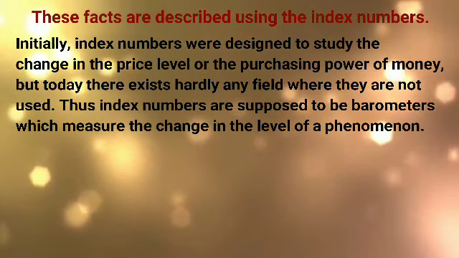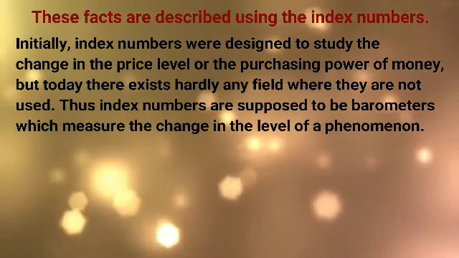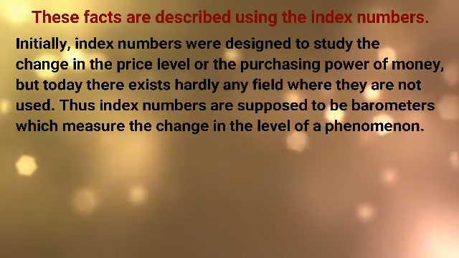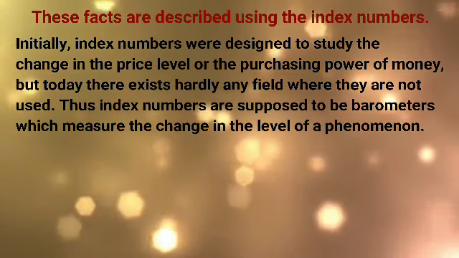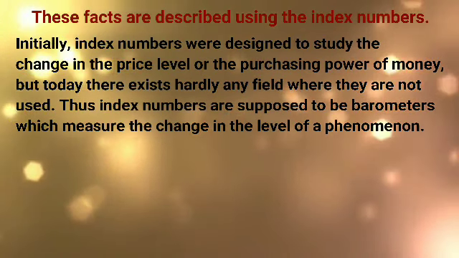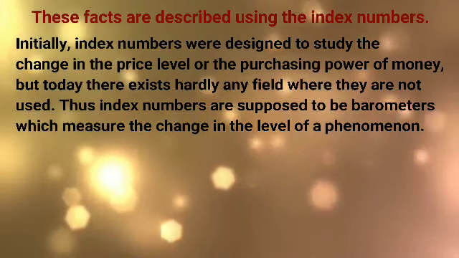But today, there exists hardly any field where they are not used. Index numbers are not directly measurable but represent general or relative changes. They are typically expressed as percentages.